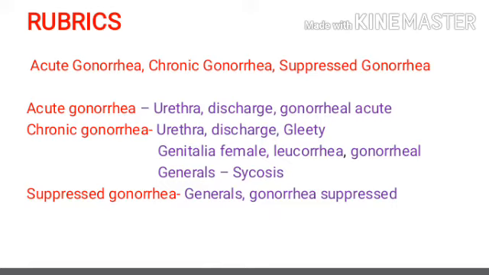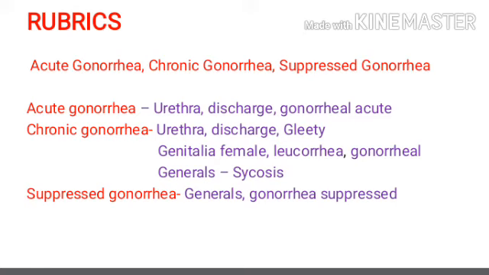Actually, in medical terms, leukorrhea is not a term for pathological infections or pathological discharge, but in the repertory leukorrhea is used for both purposes. It is used for both increased normal vaginal discharge and increased abnormal vaginal discharge. So under leukorrhea we can see the rubrics, subrubrics and medicines of all the pathological infections of the vagina. So genitalia, female, leukorrhea, gonorrheal is another rubric for gonorrhea.